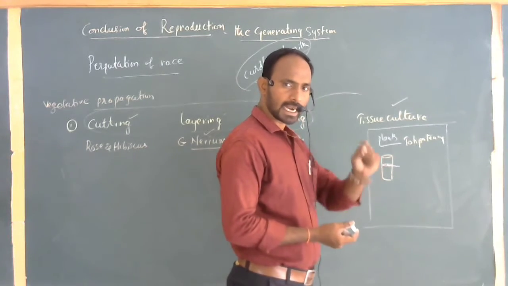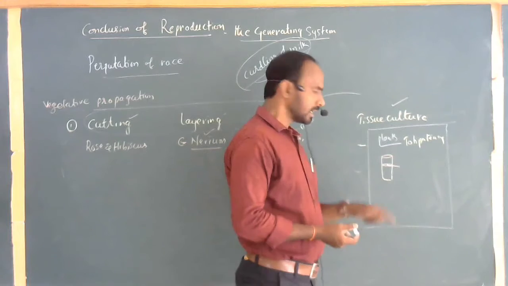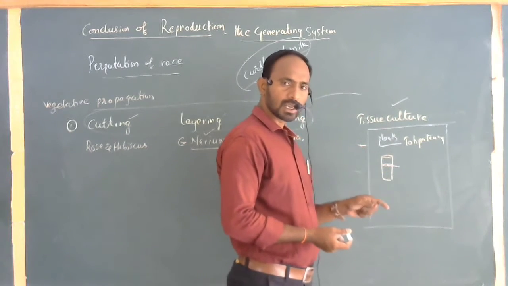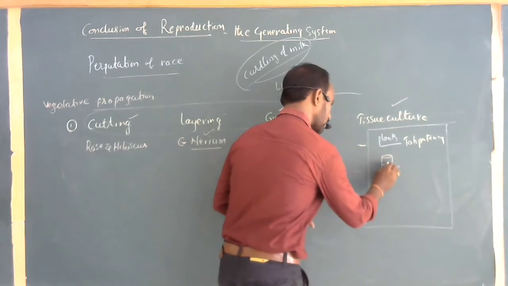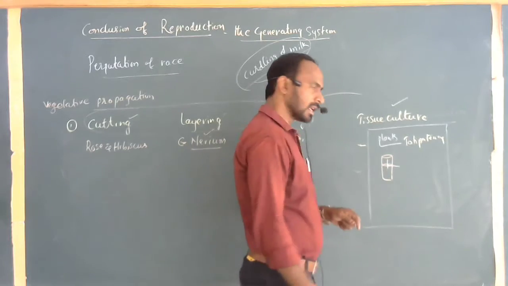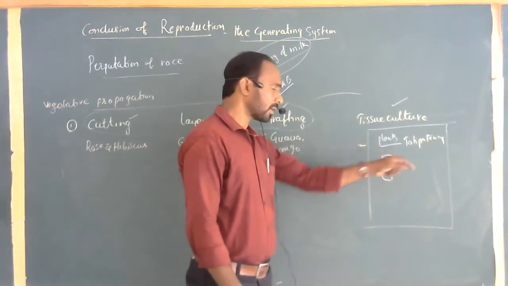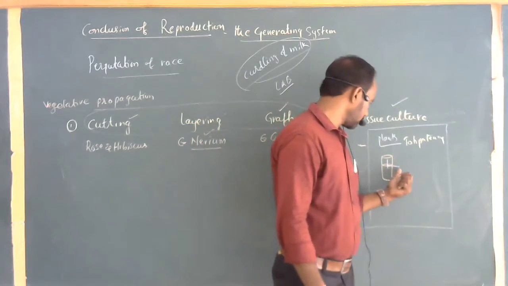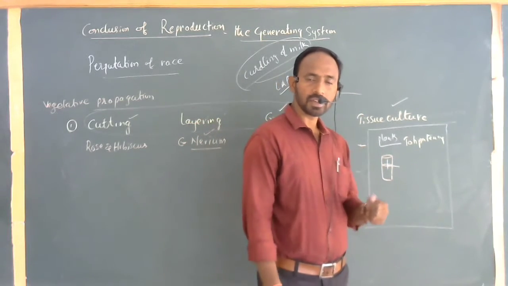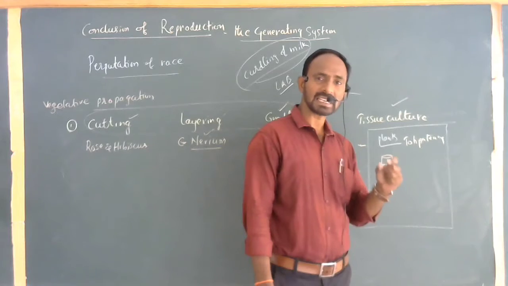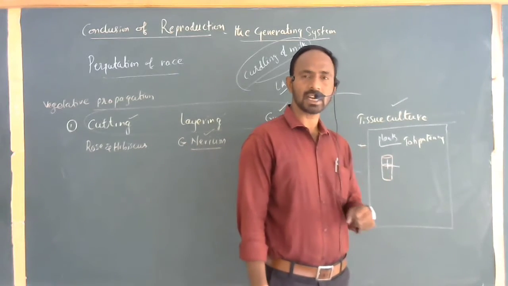From the explant, a tissue is taken, called the callus. Within a few days the callus makes a small shoot system and also a root system. These plants can be propagated in a number of test tubes. Within a few days, thousands of plants can be propagated with our desired qualities.